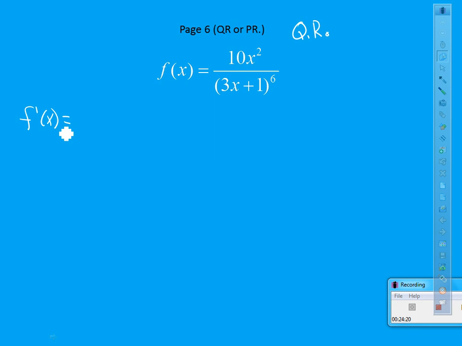Last one. The derivative of the top, which is going to be 20x, times the bottom, which is going to be 3x plus 1 to the 6th. Not negative 6, because I'm using the quotient rule.